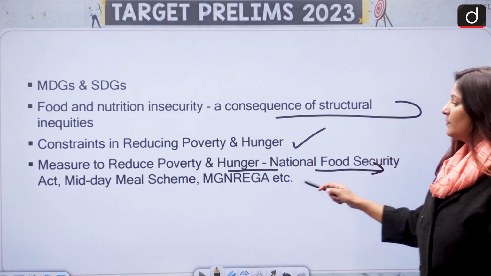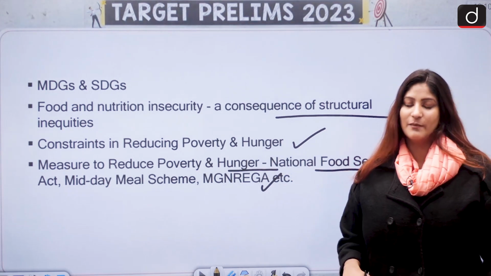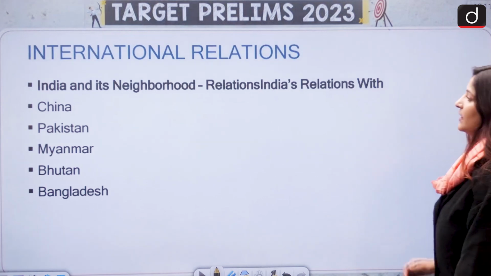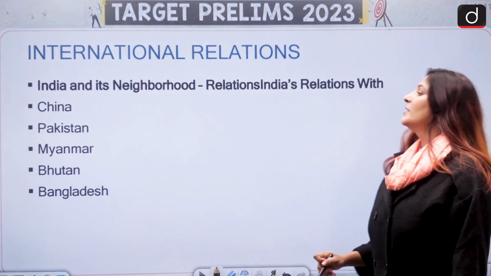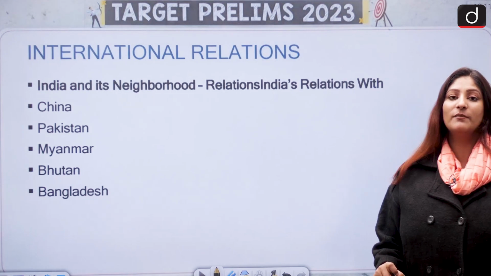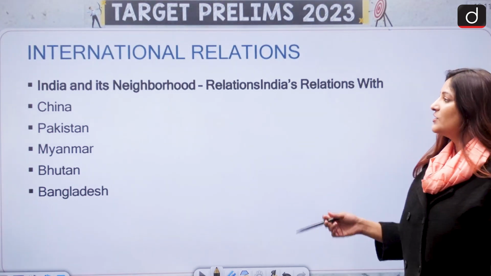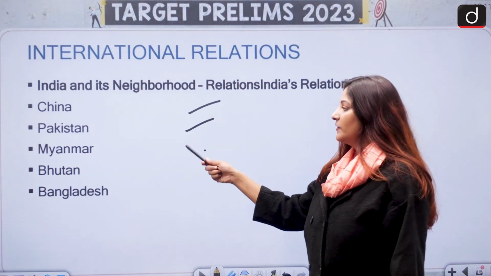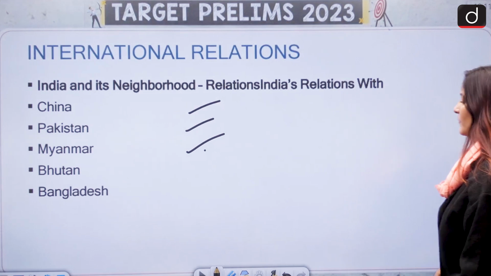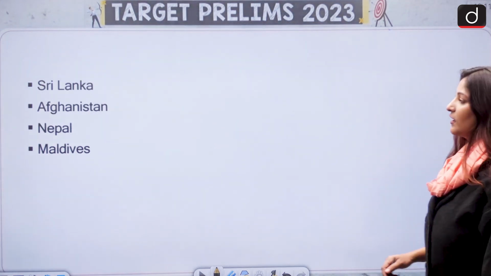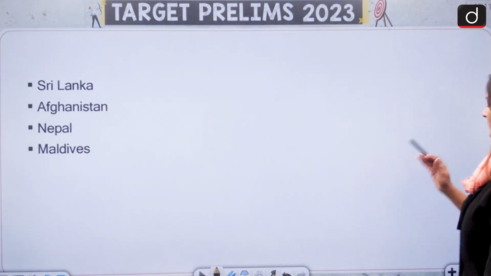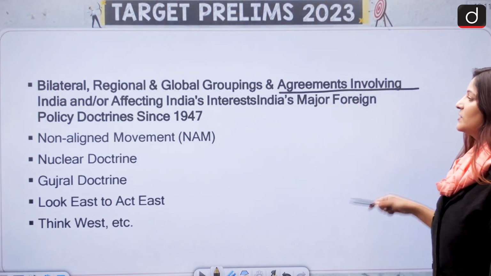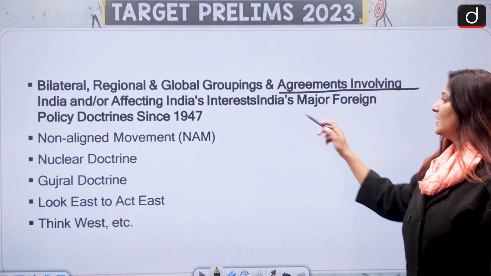National Food Security Act, midday meal scheme, MGNREGA, all these policies are important, and other initiatives which are relevant, Poshan Abhiyan as well. Then let's talk about international relations. Here it is very important that you maintain another set of copy which gauges India and its neighborhood's relations with China, with Pakistan, with Myanmar, with Bhutan, with Bangladesh. Of course, these are our neighbors. Sri Lanka, Afghanistan, Nepal and Maldives. First with neighbors. Then comes bilateral and regional and global groupings and agreements which involve India and affect India's interests.